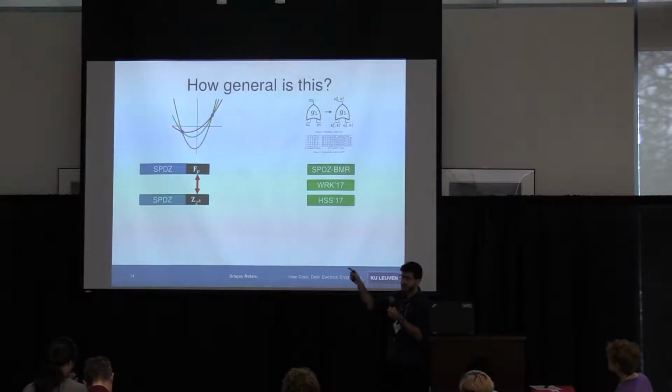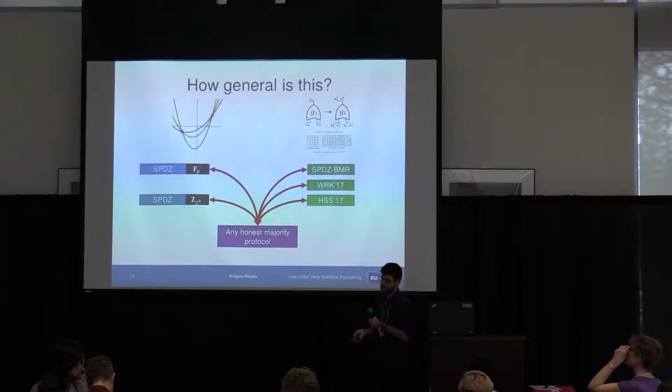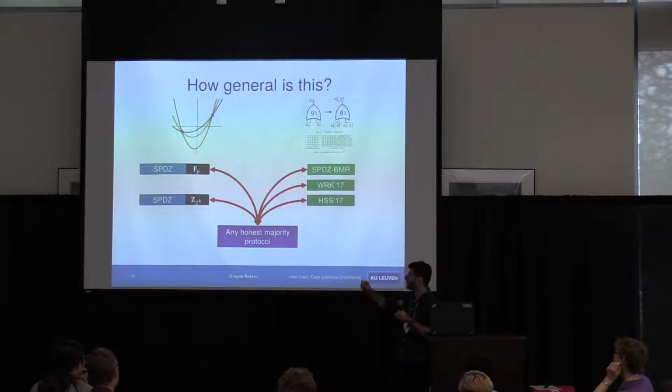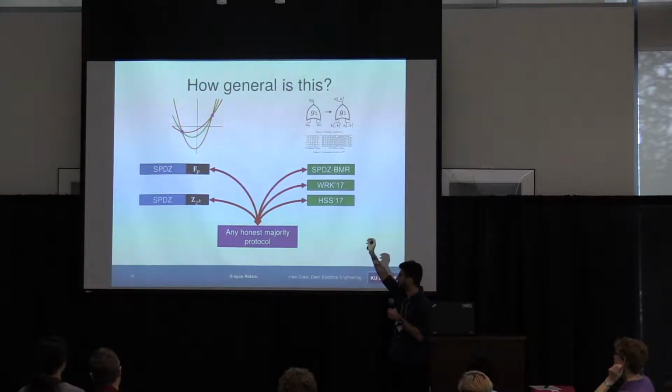We can also do from SPDZ, which works in mod P, to SPDZ, which works in mod 2 to the K. So it's almost black box. I'm going to talk about the limitation a bit later. And it also works if you want an MPC machine which does all kinds of secret sharing, and you want to switch between different access structures. This technique can also be used to convert from malicious security to honest majority and vice versa. So there's all sorts of conversions we can do.